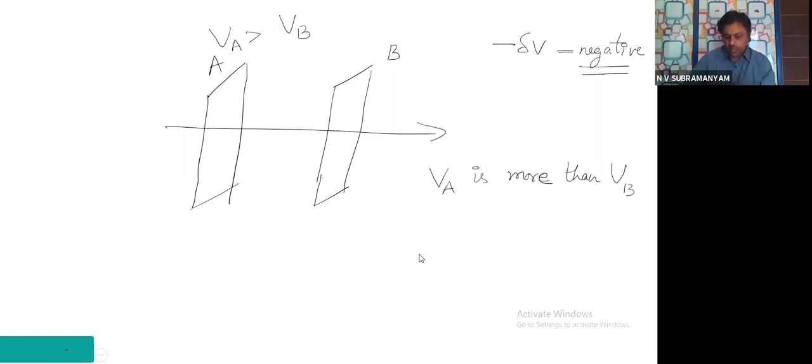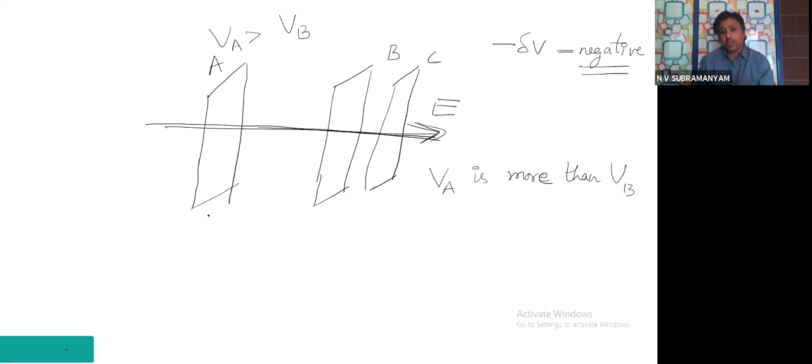Another important point it shows us: if I have the electric field in this direction, as we have already seen, as we go in the direction of the electric field, potential is continuously decreasing. So as I go further, potential at B is less than potential at A. If I take one more equipotential surface C, then C potential will be less than B potential.